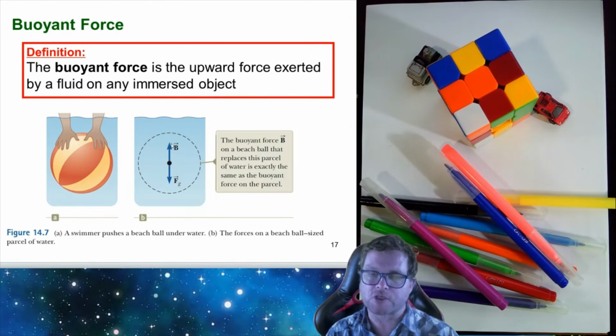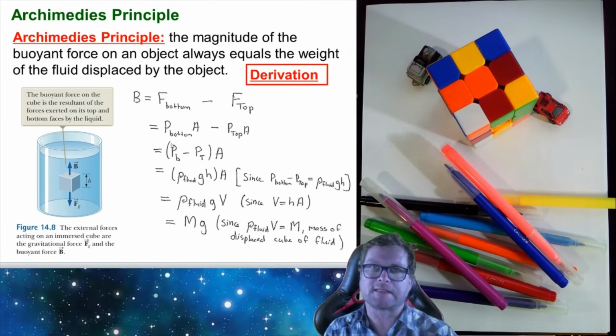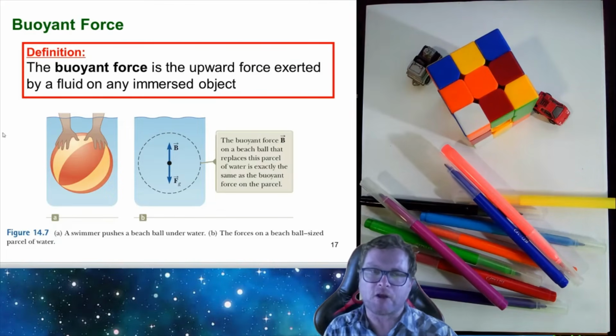It's this upward force. The way for us to calculate buoyant force is to use what's called Archimedes' principle. So Archimedes' principle tells us that the magnitude of the buoyant force on an object is equal to the weight of the fluid displaced by the object. That's to say, if we look at the previous example, we have a buoyant force pushing upwards. If we would like to know how big that buoyant force is, then Archimedes' principle tells us that the buoyant force will be the same as the weight of the fluid displaced by the object.